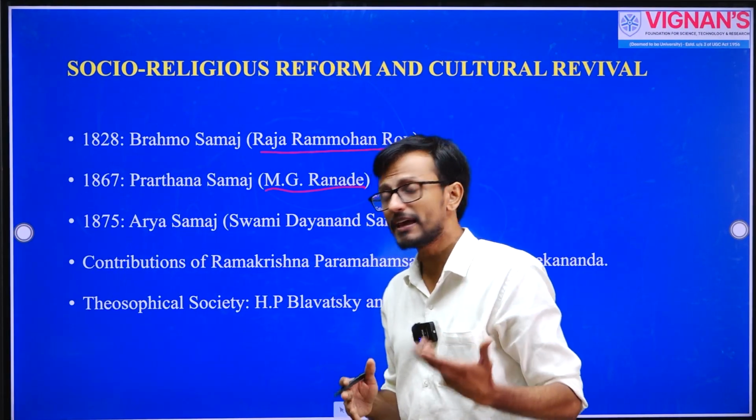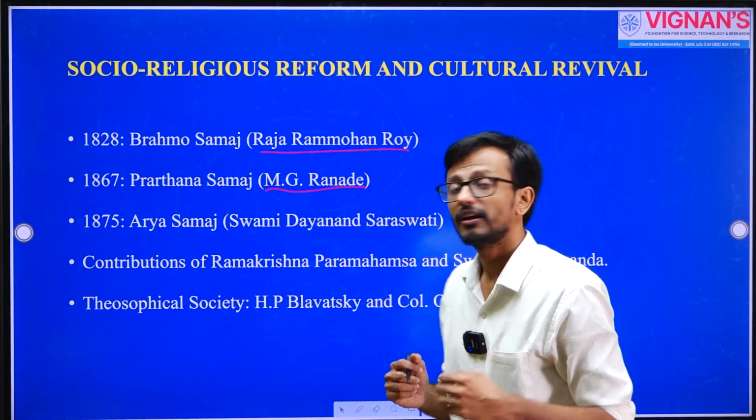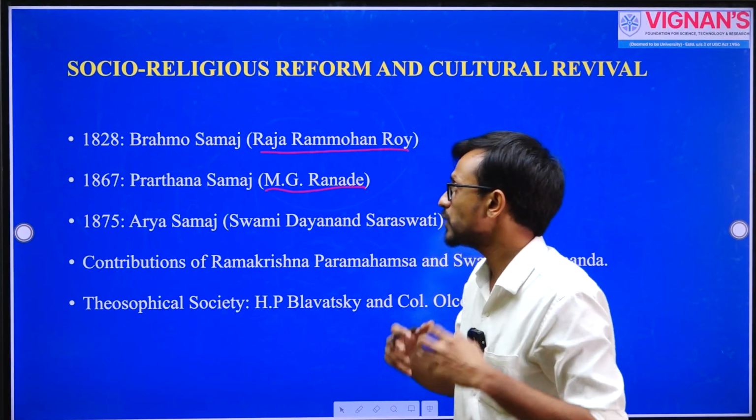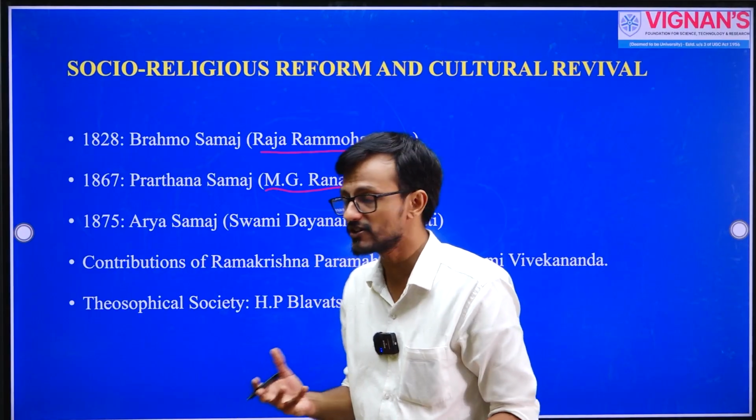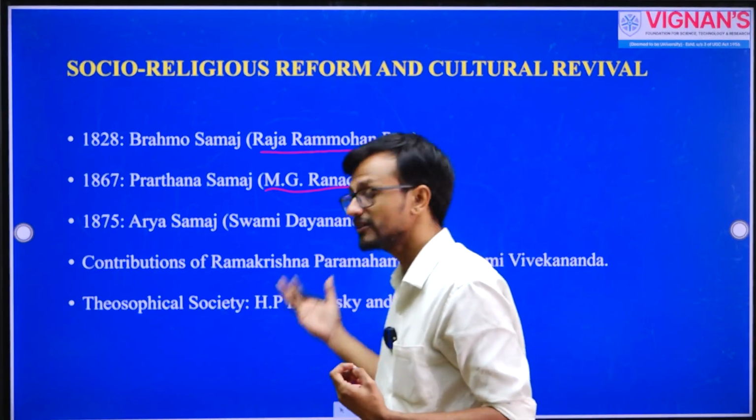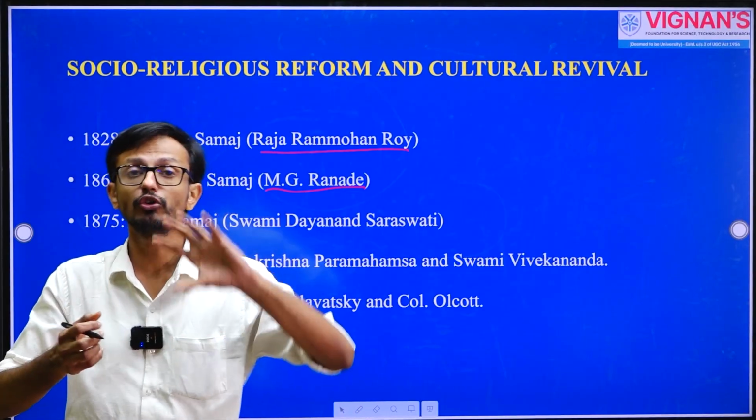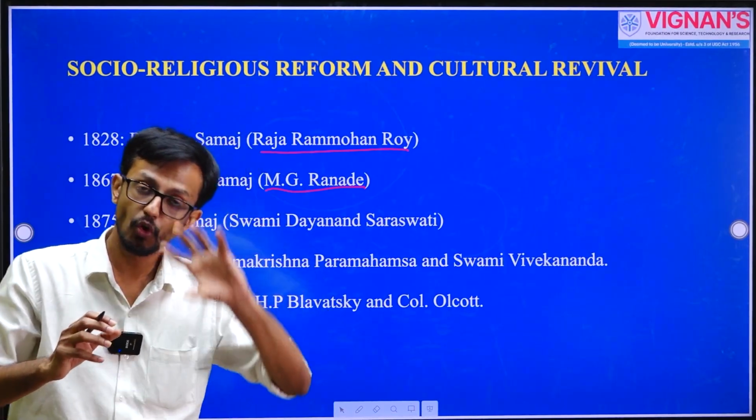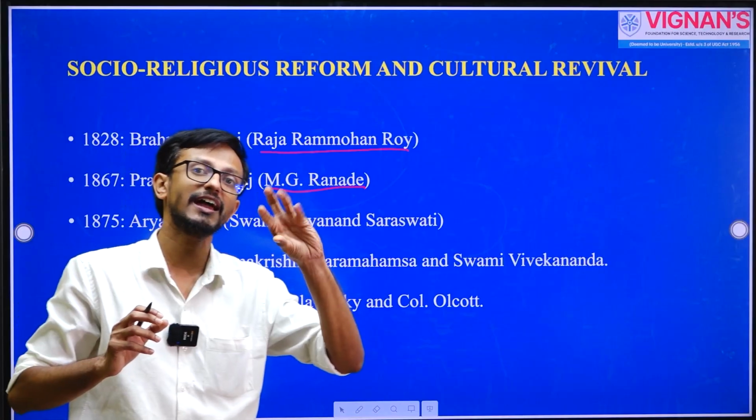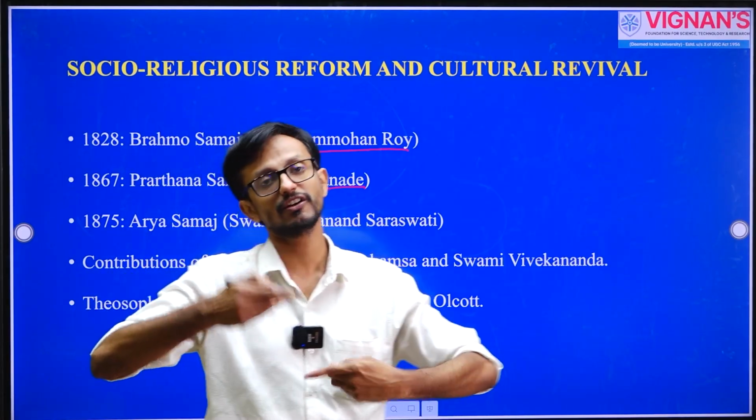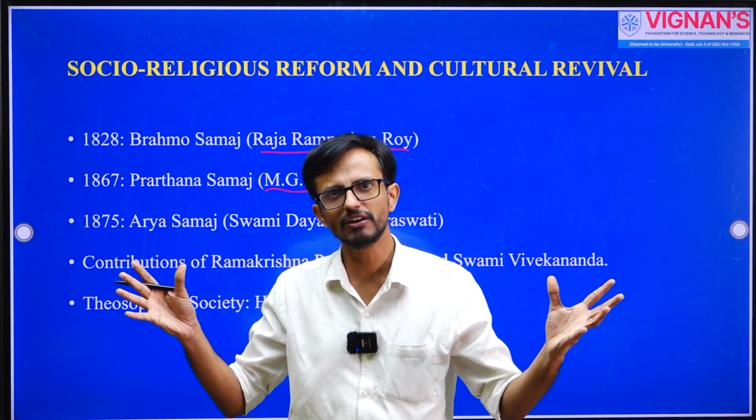M.G. Ranade also makes certain interventions in the sphere of improving the conditions of peasants. And you have the Arya Samaj in 1875, which was started by Dayanand Saraswati in Gujarat. So he also speaks about going back to the Vedas, the original understanding of the Vedas, how to reform the religion of Hinduism, get rid of the evil practices.